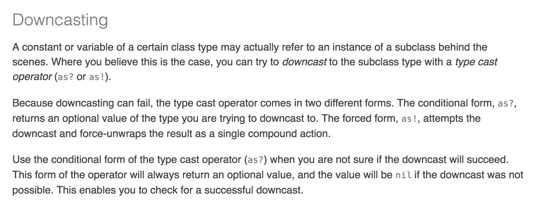Because downcasting can fail, the typecast operator comes in two forms. The conditional form, as?, returns an optional value of the type you are trying to downcast to. The forced form, as!, attempts the downcast and force unwraps the result as a single compound action. Use the conditional form when you're not sure if the downcast will succeed. This form of the operator will always return an optional value, and the value will be nil if the downcast was not possible. This enables you to check for a successful downcast.